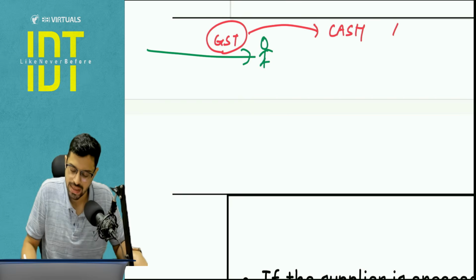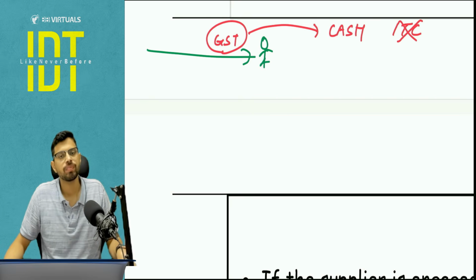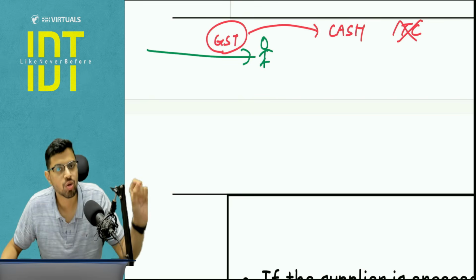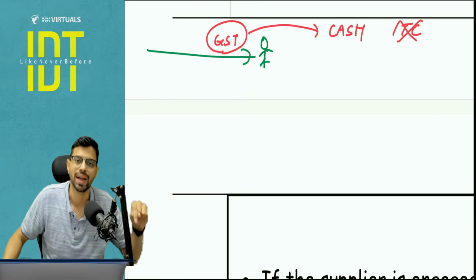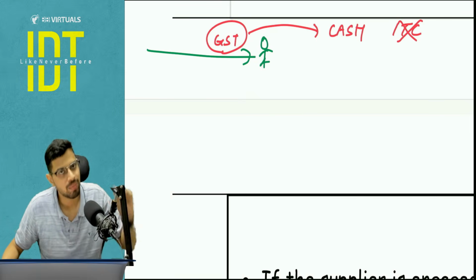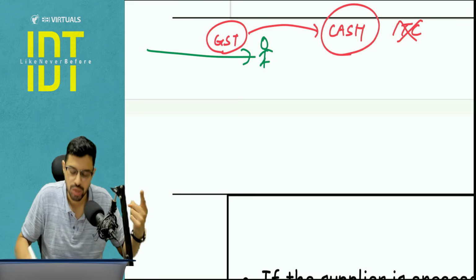I cannot use my existing ITC. Why so? Because ITC is used to pay output tax. This is not my output tax. This is my input tax. I'm going to take the ITC after I pay it, but the payment will happen in cash mode, not ITC mode.